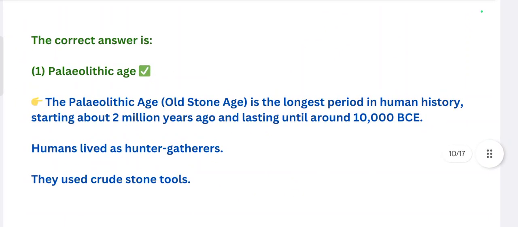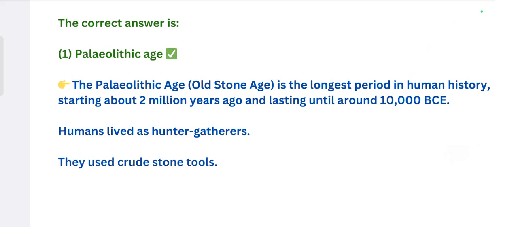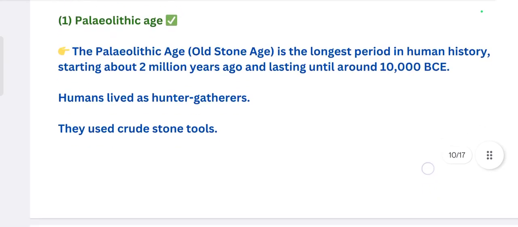The correct answer is the Paleolithic age. What is the Paleolithic age? The Paleolithic age, which is also known as the Old Stone Age, is the longest period in human history, starting about 2 million years ago and lasting until around 10,000 BC. What is the full form of BC? Before Common Era. Humans lived as hunter-gatherers during this period, and they used crude stone tools.